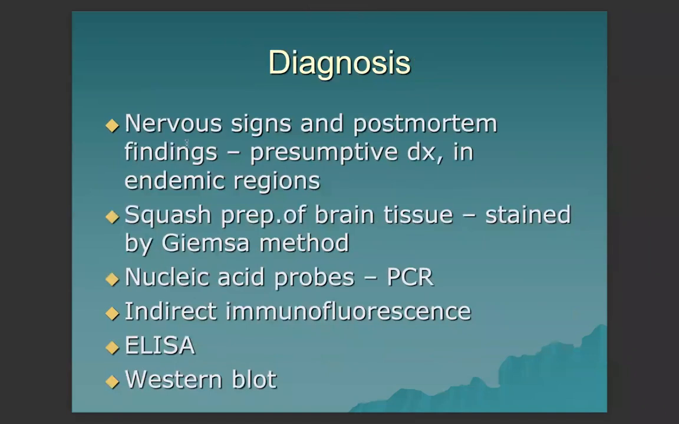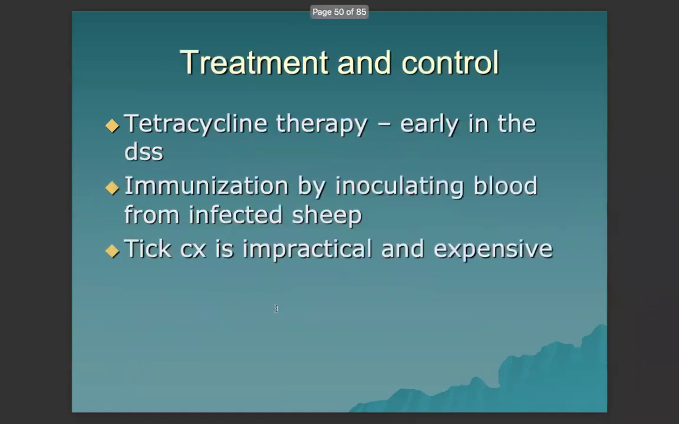Diagnosis is by the clinical signs, nervous signs, and postmortem findings. These are tentative or presumptive diagnoses, especially in endemic regions. Other methods are squash preparation of brain tissue stained by the Giemsa method, PCR, indirect immunofluorescence, ELISA, and Western blot. For treatment and control, tetracycline antibiotic early in the disease is effective. Immunization is by inoculating blood from infected sheep. Tick control is impractical and expensive.